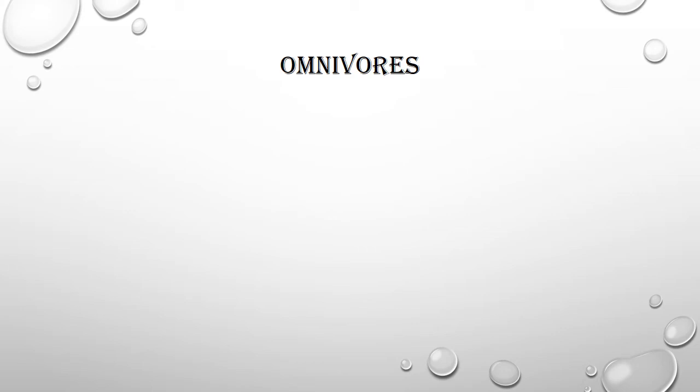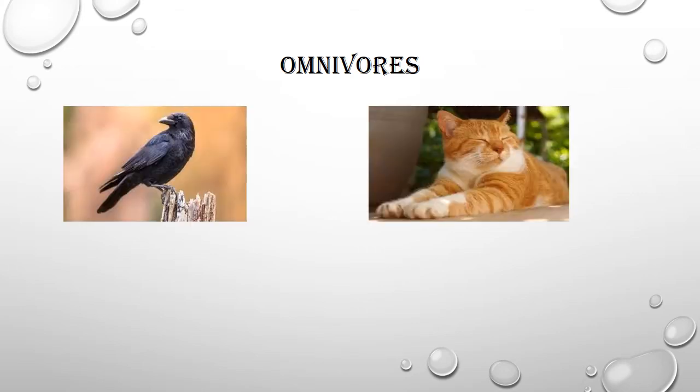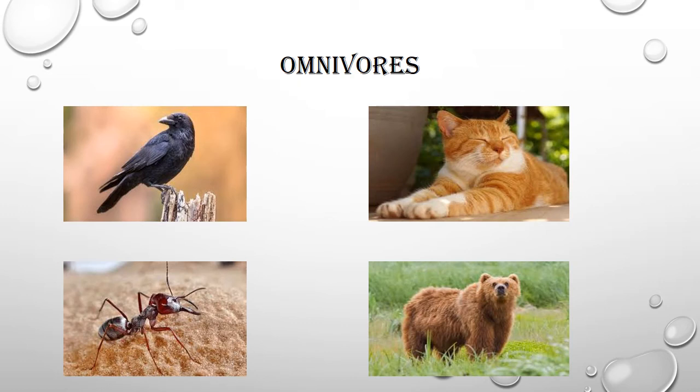Animals that eat both plants and animals are called omnivorous, like crow, cat, ant, and bear. These are the animals which eat plants as well as other animals or insects. If we talk about human beings, we are also in the category of omnivorous, because humans eat plants as well as animals.